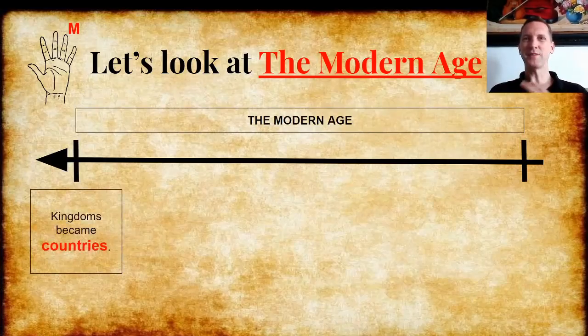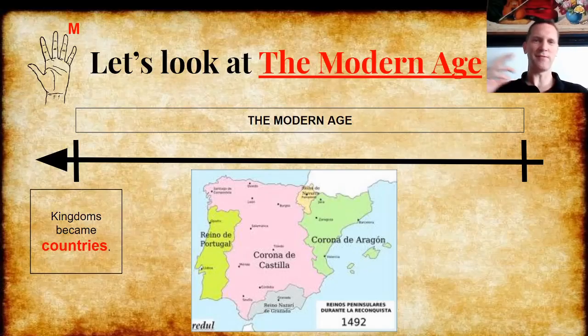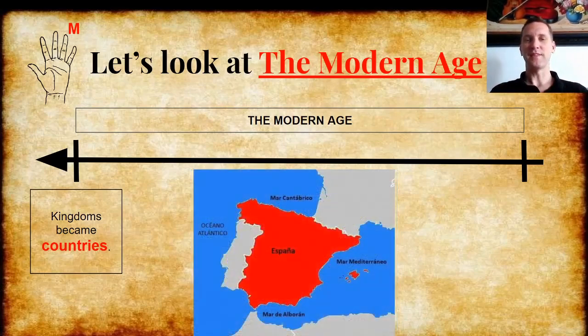First, in the modern age, kingdoms became countries. Think about this. At the beginning of the modern age, Spain was not just one country. There were different kingdoms. There was the crown of Castile, of Aragon. Portugal was also a different kingdom, and Navarra was separate. And even look in the south, there was a Muslim kingdom of Granada, and our city, Malaga, was part of that kingdom. But in the modern age, that changed. Spain was unified into one country. So the kingdoms became a country.